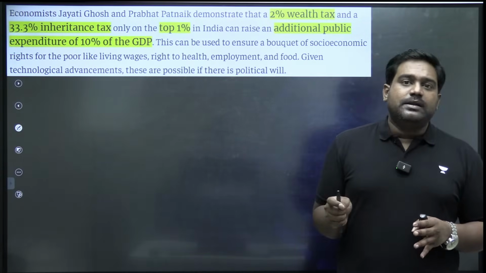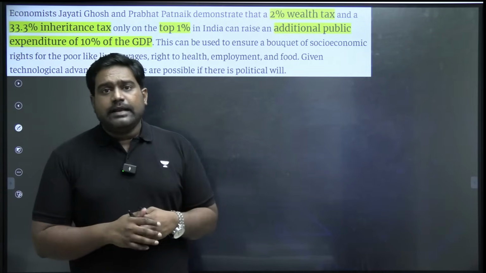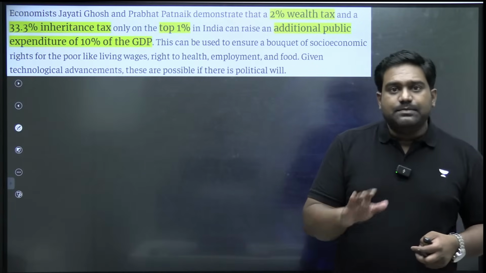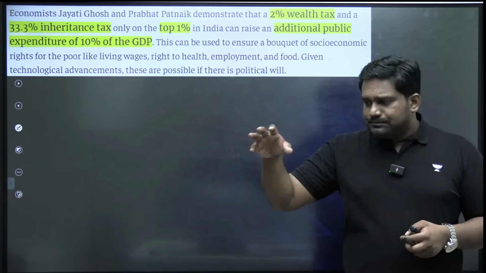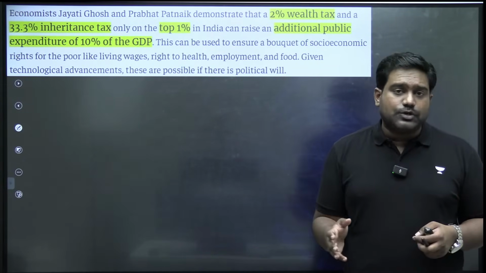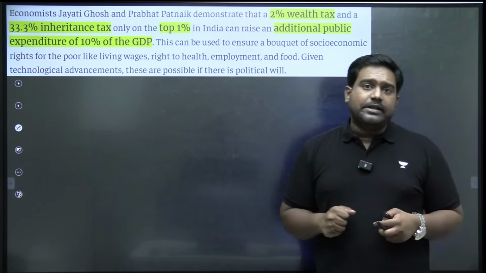Because the fundamental argument here is that the descendants who are inheriting the wealth and assets of their family, right, they don't entirely deserve that. Because they didn't work for it, as simple as that. And also, given the fact that the top 1% maintains almost dynastic, monopolistic control on wealth and assets and resources, it's only justified to redistribute the wealth. That's what the writers are pointing out.